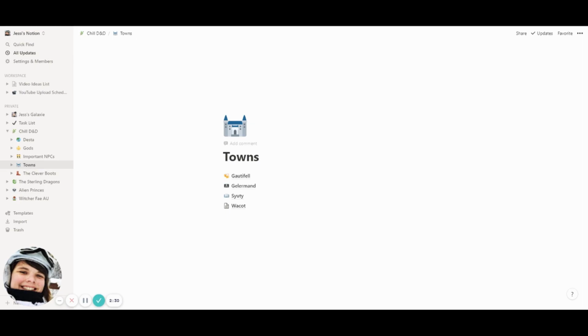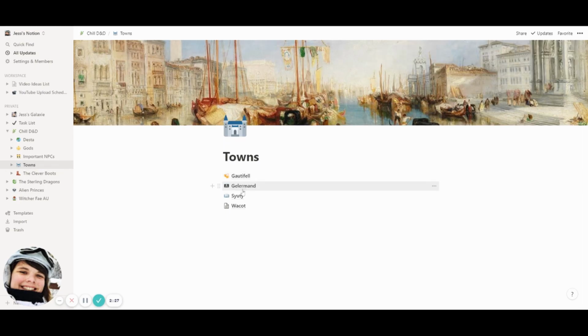Like the towns page, for example, is actually just a list of subpages. Each subpage is a breakdown of everything that's in that town.